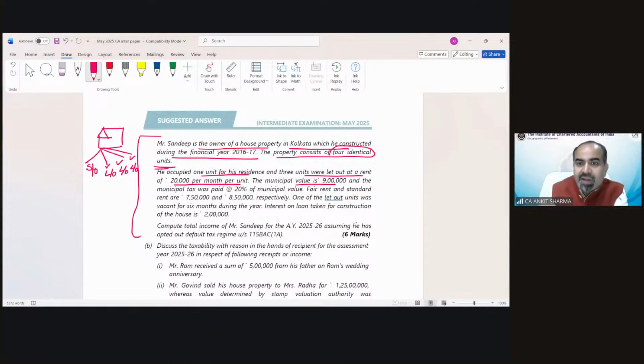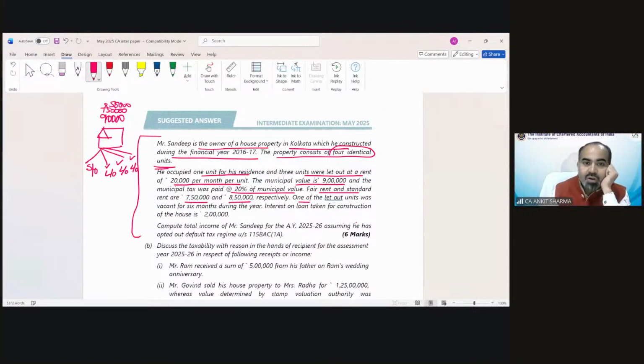Municipal valuation is 90,000 for the whole house. So the whole house value is 90,000, and we can take the municipal value as 1/4, 1/4, 1/4, 1/4 for each unit. Tax paid is 20% of municipal value. Fair rent and standard rent are 7,50,000 and 8,50,000. So 7,50,000 is fair rent and 8,50,000 is standard rent. That will also be divided into 1/4, 1/4, 1/4.